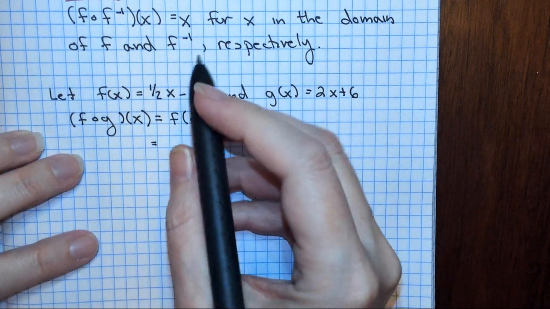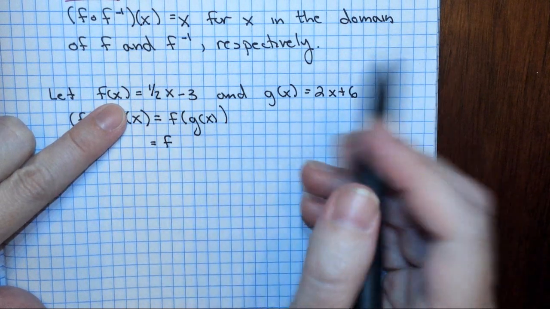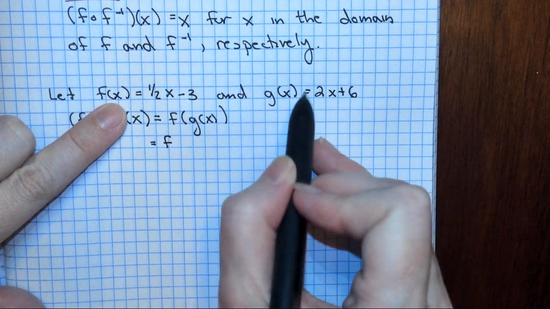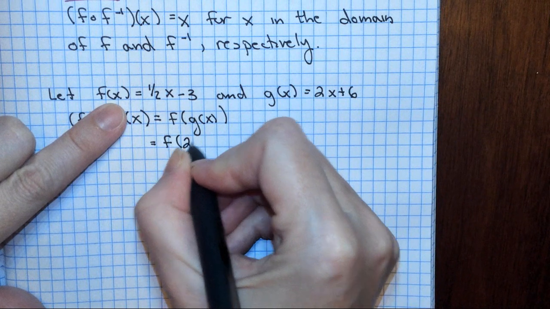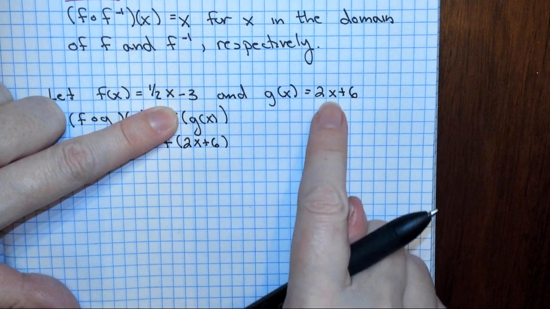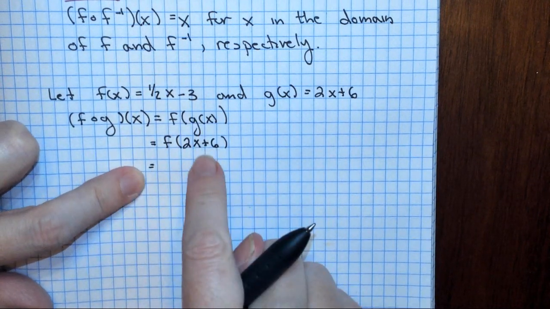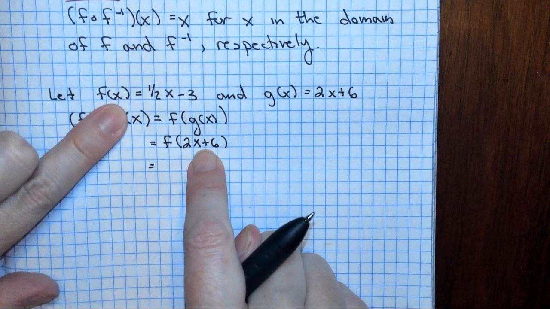So we're going to take our function f, and we're going to take the 2x plus 6, which is g of x. There's no number to put in, so we're just going to grab it and put it in there. Now we're going to take g and put it into f.